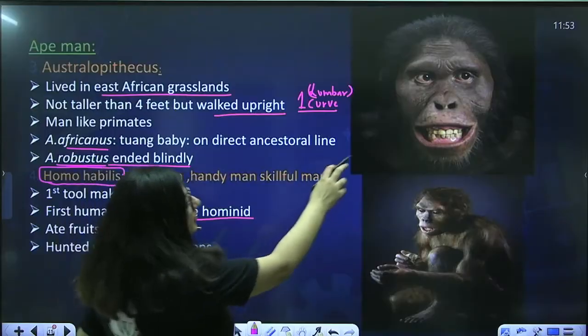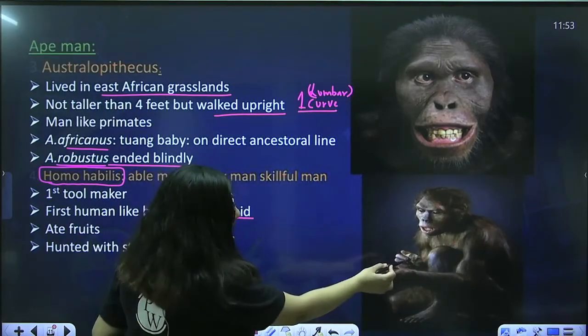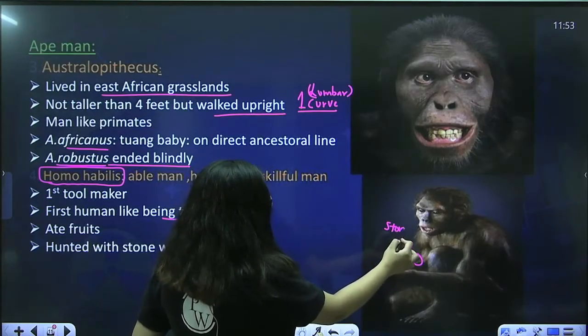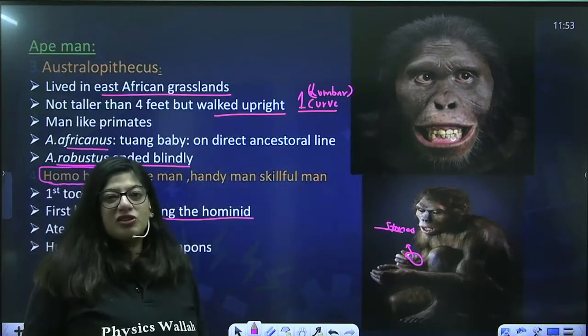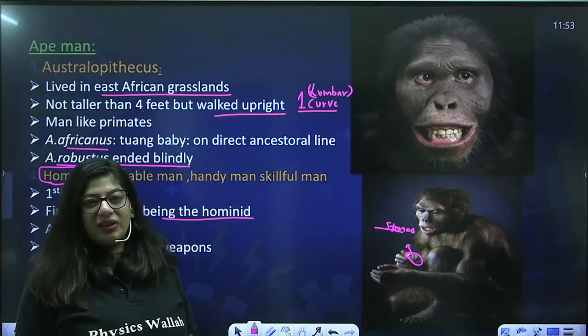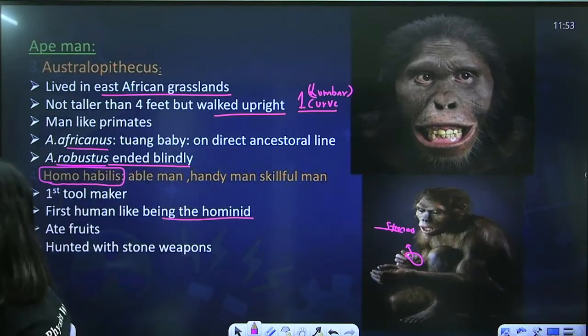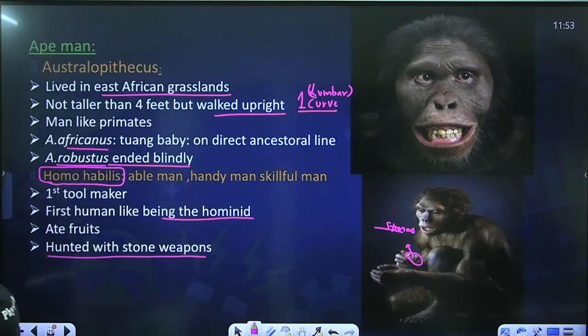So you can see this one is the Australopithecus, very happy, and this one is the tool maker. Then he is making tools with the stones. Doing work, because this one is not doing any work, so this person is very happy. So this one has started doing some work, and now he realized, I have done something stupid. Anyways, now they also hunted with stone weapons because they had tools, so they could hunt animals, right?